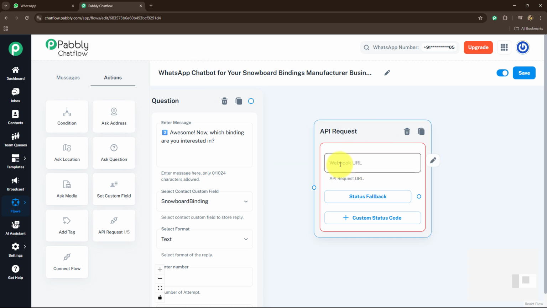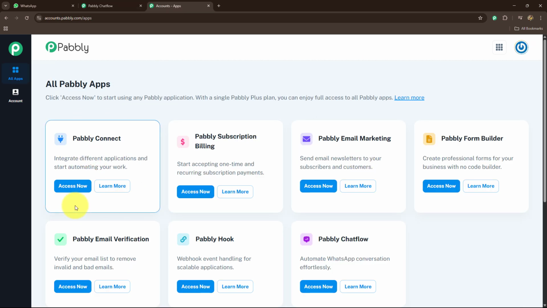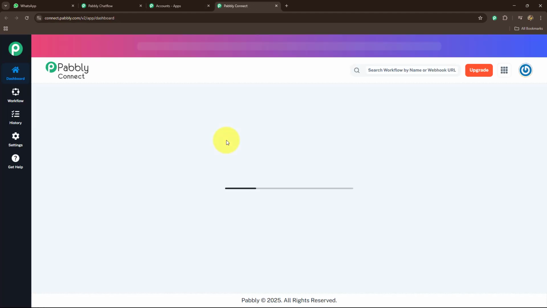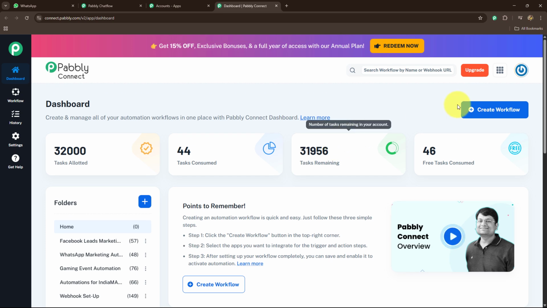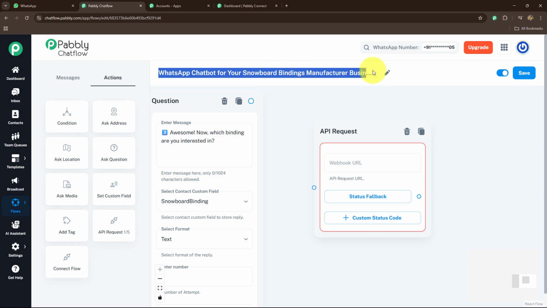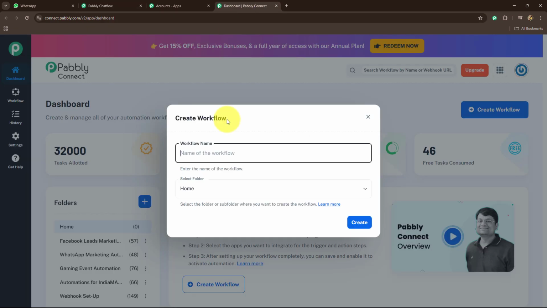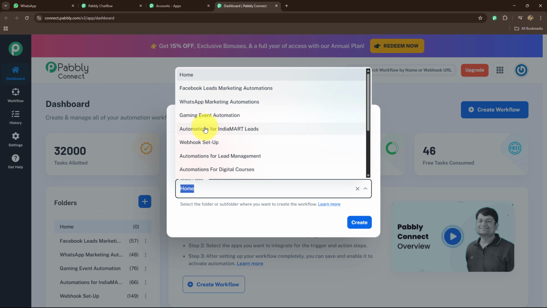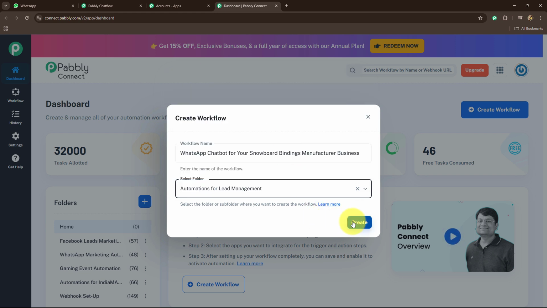Okay, so I'm going to use webhook over here. For that, let's wait. So again, we are on all apps section, and here we can see the option of Pabbly Connect. Let's click on access now. It is going to take us towards the dashboard of Pabbly Connect. Here we are going to create a new workflow, and I'm going to give the same name over here to my workflow. Okay. Now here I'm going to save the workflow in automations for lead management folder.